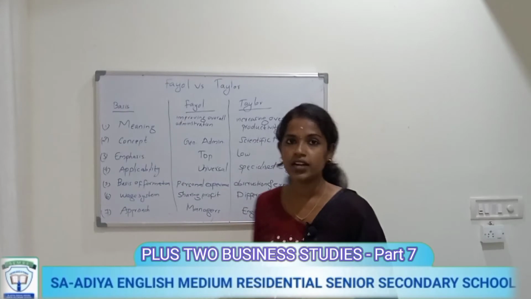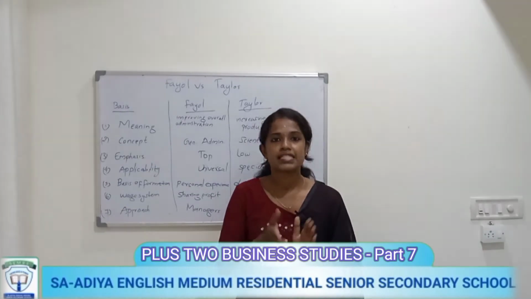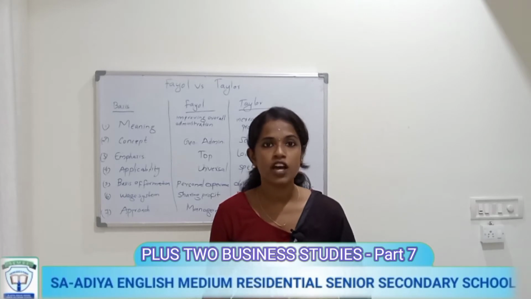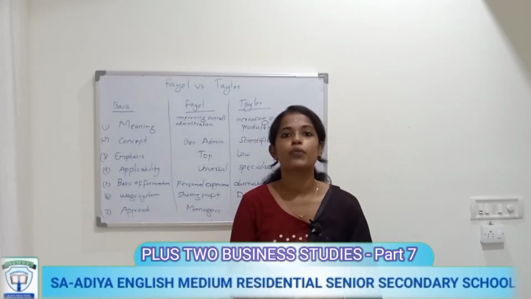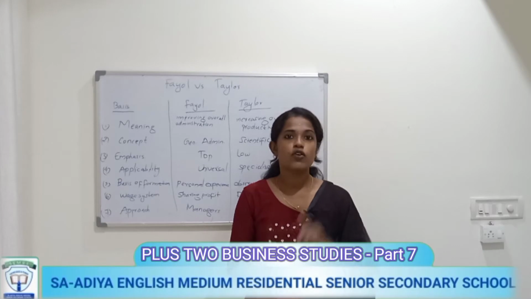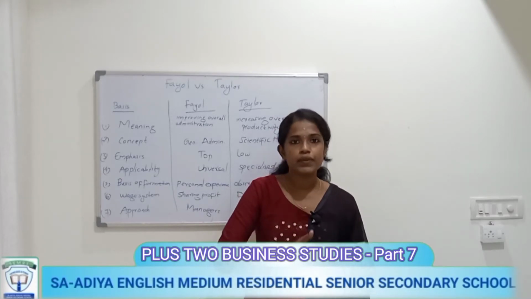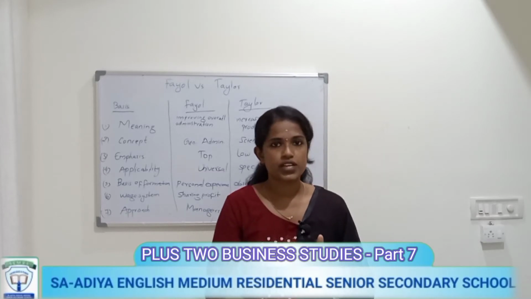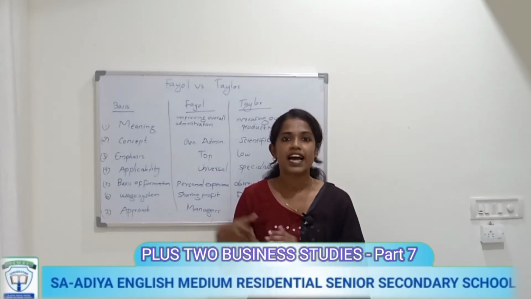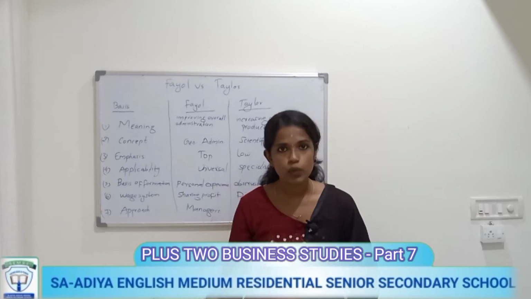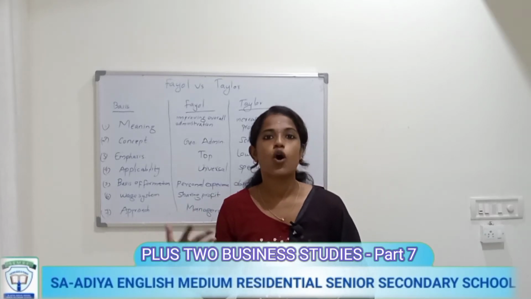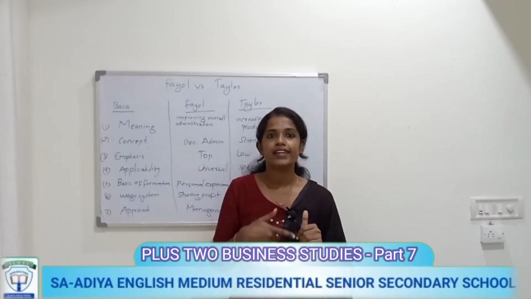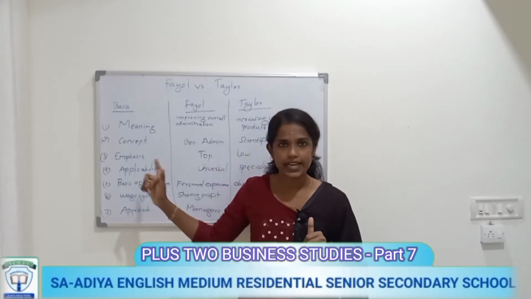In case of Taylor, Taylor is considered to be the father of scientific management and he developed 4 principles of management for increasing the overall productivity. So Fayol introduced 14 principles in modern management for improving overall administration, and Taylor introduced scientific management with 4 principles for increasing overall productivity. That is the first difference on the basis of meaning.